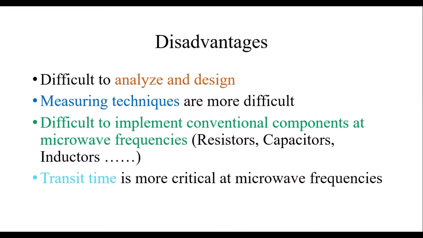Even though we have many advantages, we have some disadvantages also. These microwaves are difficult to analyze and design. The microwave components or microsystems are very difficult to analyze and also to design. And measuring techniques are more difficult. The measuring techniques available in microwave communication are very difficult. It is also difficult to implement conventional components like resistors, capacitors, and inductors in the microwave frequency range. In the low frequency range, you can easily design these components, but at high frequencies it is very difficult. And transit time is more critical at microwave frequencies.